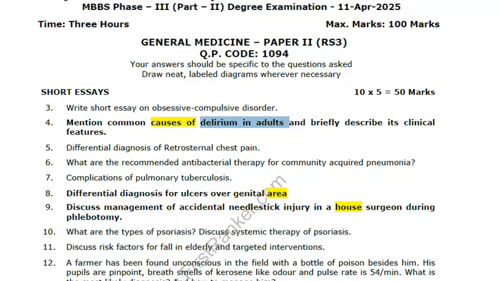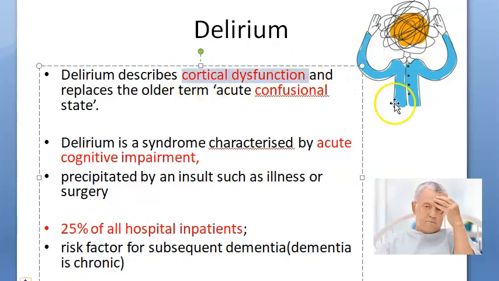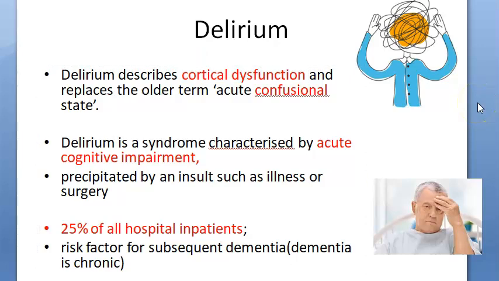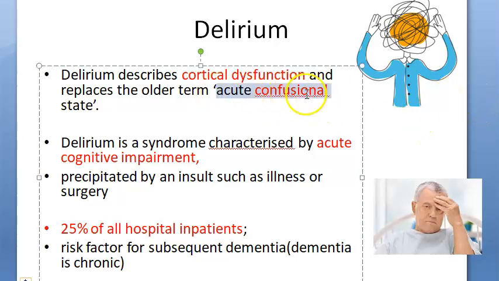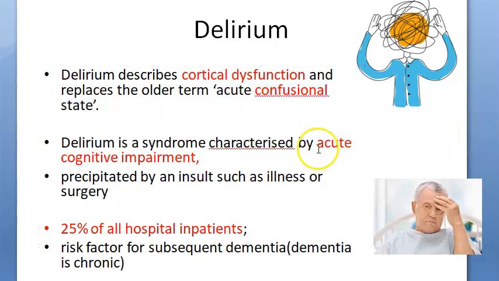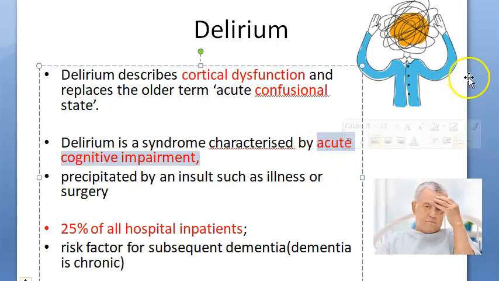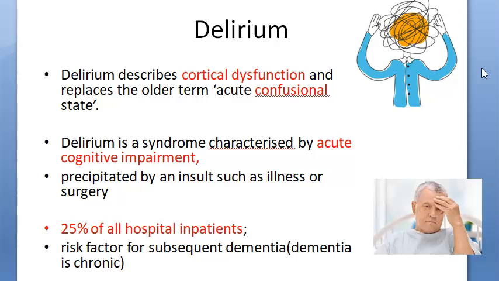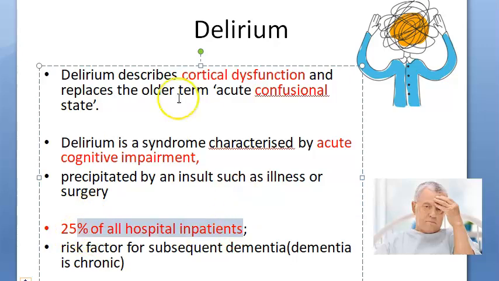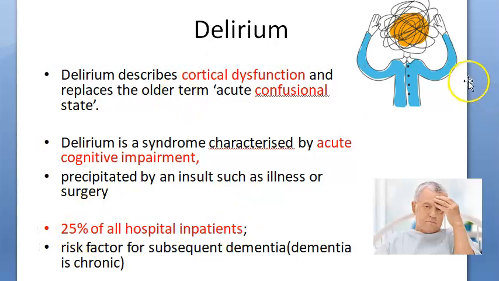So first we will say what it is. We will say it is a cortical dysfunction. Acute confusional state was earlier called that. Now they're saying it is acute cognitive impairment. That is why you'll always check if the person is oriented to time, place and person. This can be precipitated because of illness or surgery. 25% of all hospital inpatients will suffer from delirium.